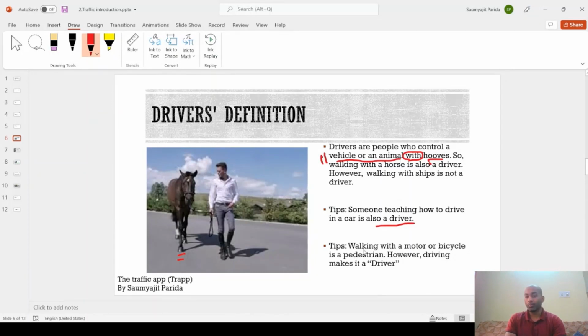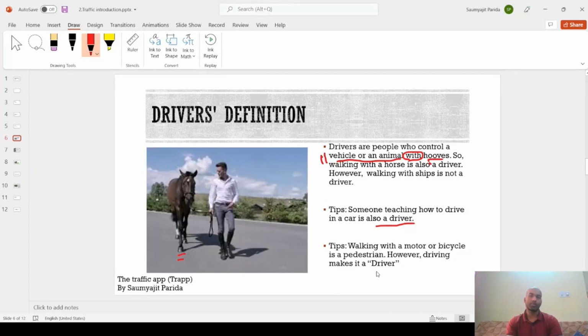This is very important. Some additional tips: if I am walking with my motorbike or a bicycle, then I'm a pedestrian, not a driver. I have to ride on it, then I will be called a driver. So this is all in all the definition of the driver. And also, the rules of the drivers are applicable to the drivers. This is very easy to understand, but it has a very deep meaning.